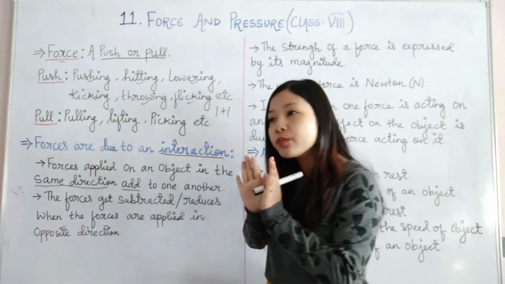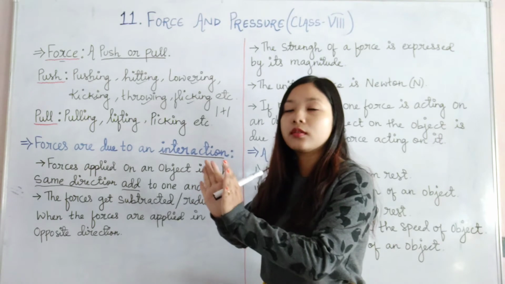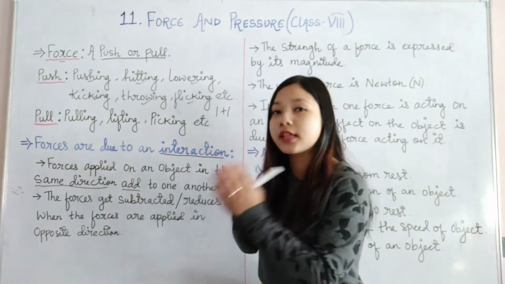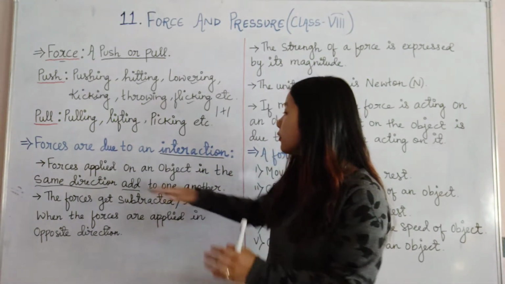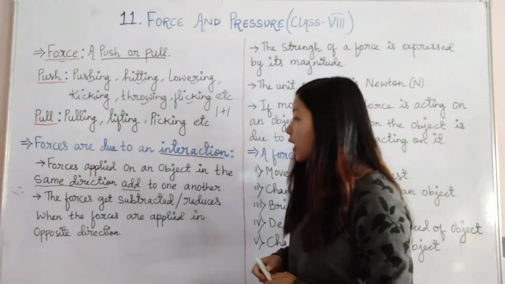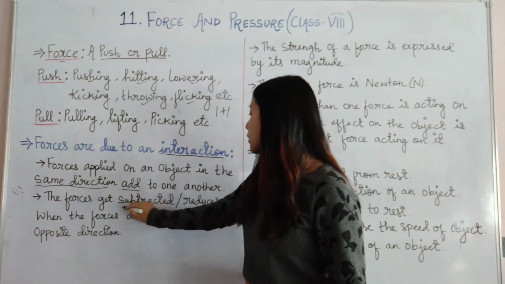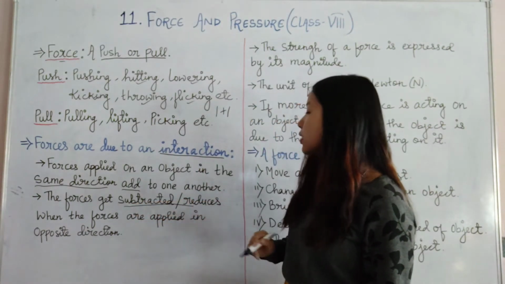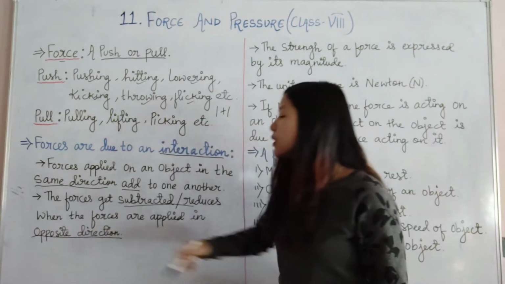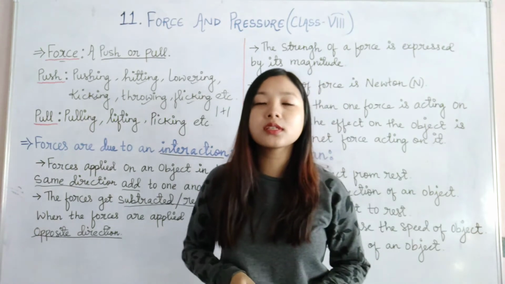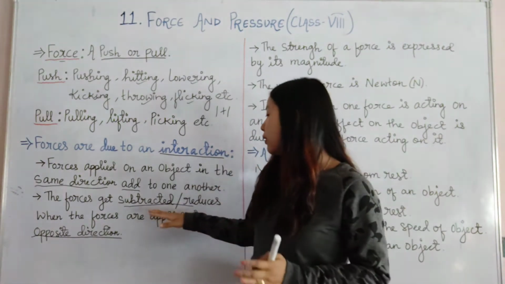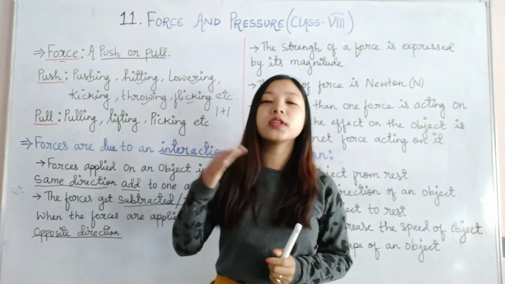Since we are pushing the box or pulling something, if we are doing it together in the same direction, then the forces will add up. It will increase the force. While forces get subtracted or reduced when the forces are applied in opposite direction. If the forces we are applying are in opposite directions, then they will get subtracted or it will reduce.